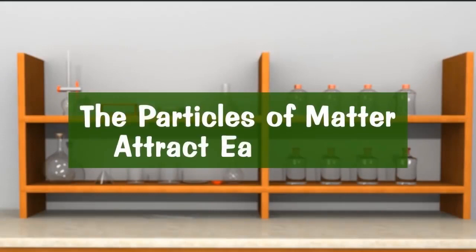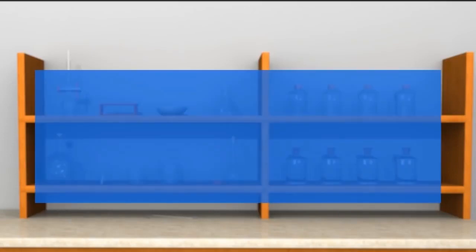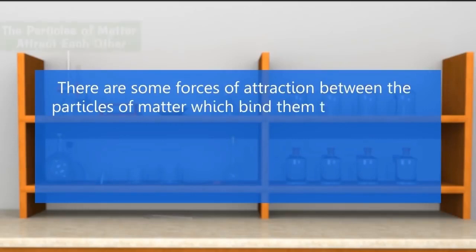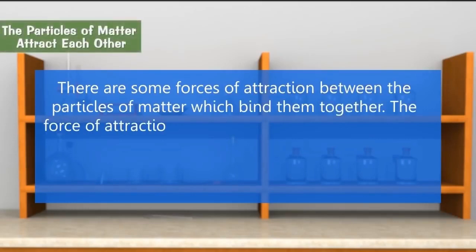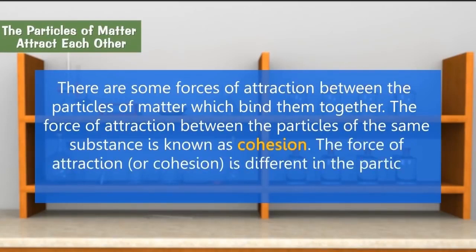The particles of matter attract each other. The next characteristic of matter is that the particles of matter attract each other. There are some forces of attraction between the particles of matter which bind them together. The force of attraction between the particles of the same substance is known as cohesion. The force of attraction is different in the particles of different kinds of matter.